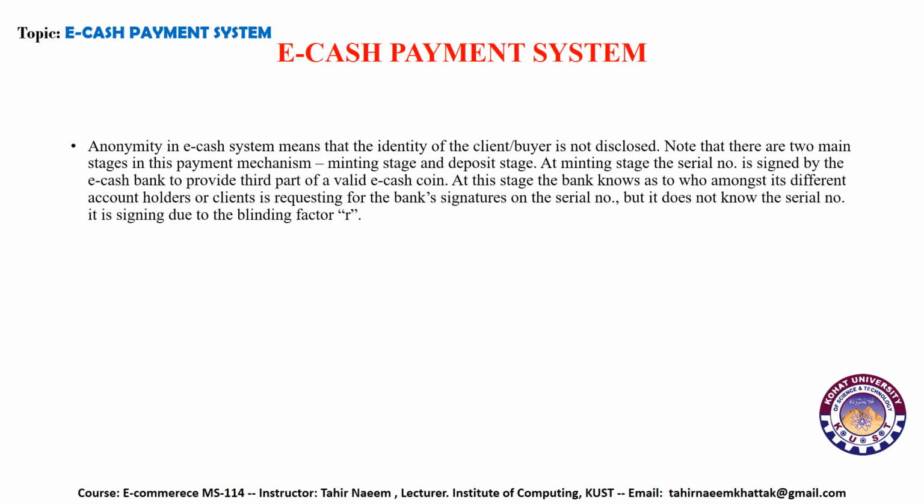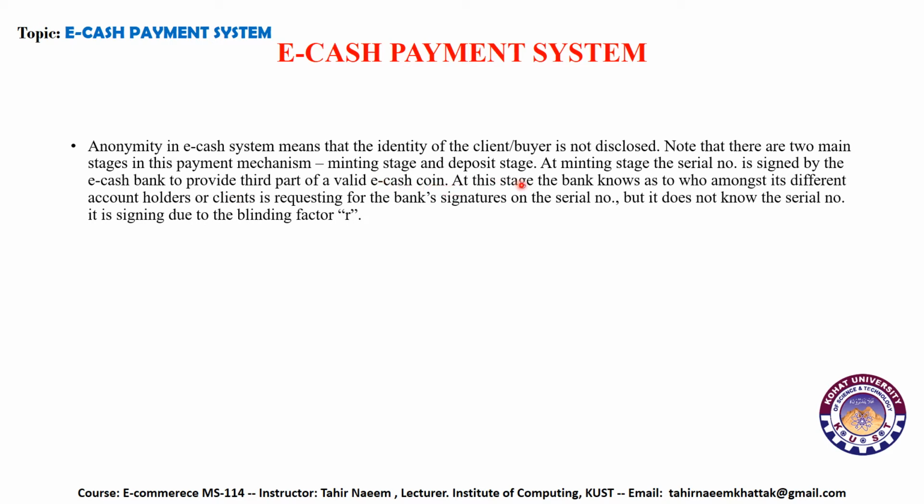eCash payment system. Anonymity in eCash payment means that the identity of the client or buyer is not disclosed. Note that there are two main stages in this payment mechanism: the minting stage and the deposit stage. At the minting stage, the serial number is signed by the eCash bank to provide the third part of the valid eCash coin.